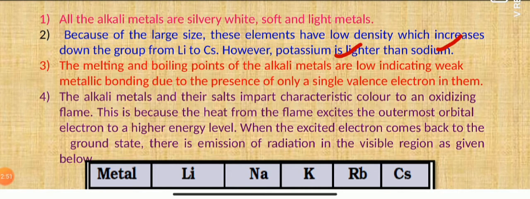Alkali metals have a very low melting and boiling point. The reason is that they have only a singly filled valence electron, so they can form only very weak metallic bonds. Next, a very important and interesting property of the alkali metals and their salts is that they impart characteristic color in an oxidizing flame. What does it mean?